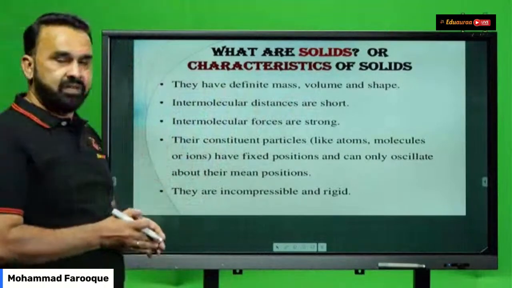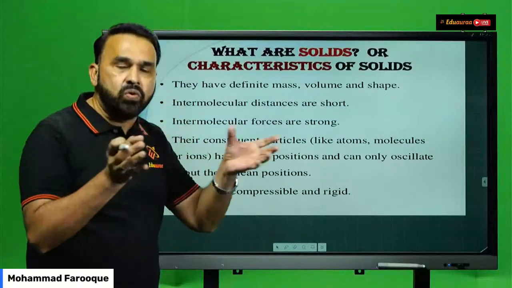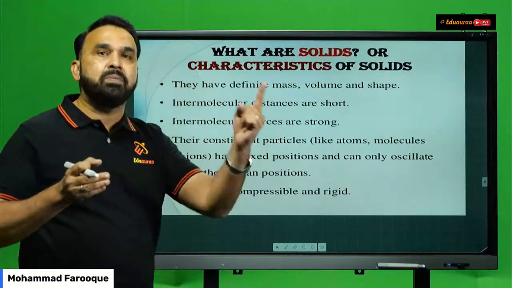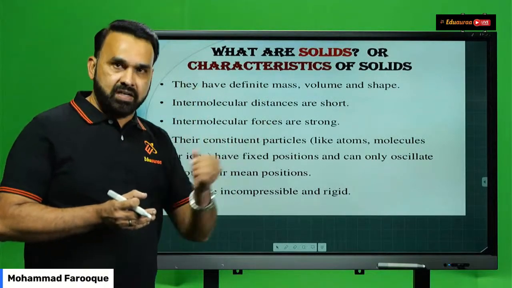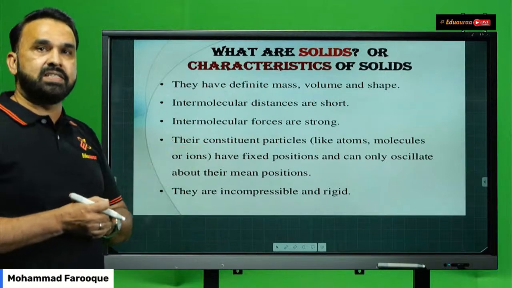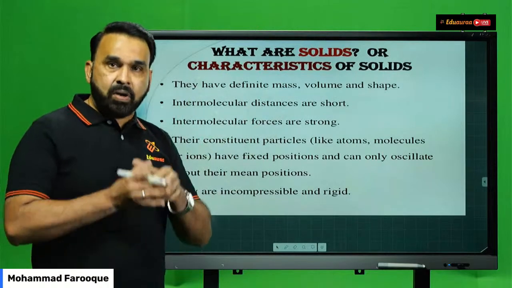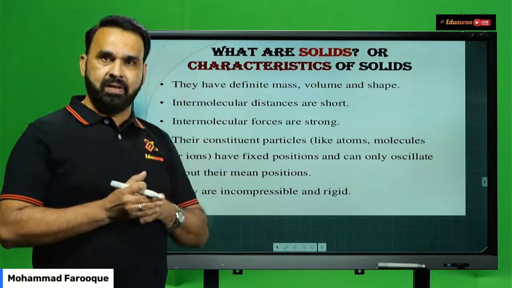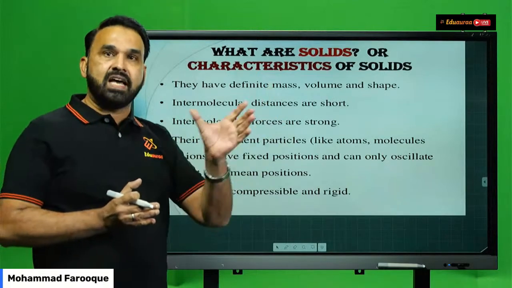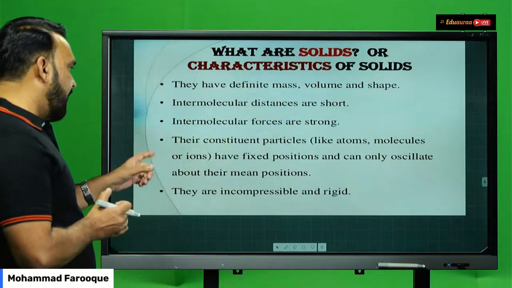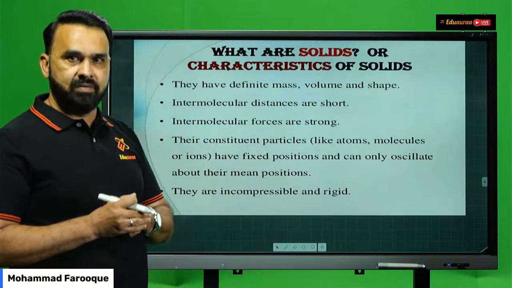Now we see that the constituent particles, like I just told you, atoms, molecules, or ions have a fixed position. That means the position of the particles does not move. They can oscillate only about their mean positions. Yes, students? So that is the property of solids. Besides that, you can say that the density of the solids is maximum. Why? Because the volume occupied by the solids is minimum. So this property of density, when you compare it with liquids and gases, solids have maximum density. Along with that, you can say that solids are incompressible substances.